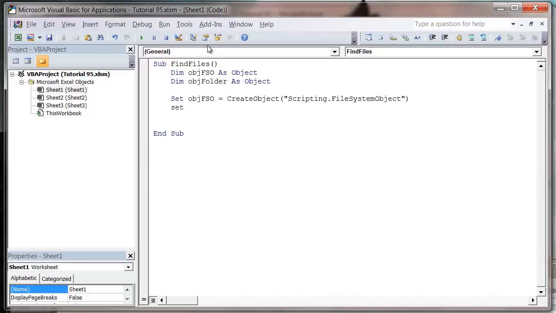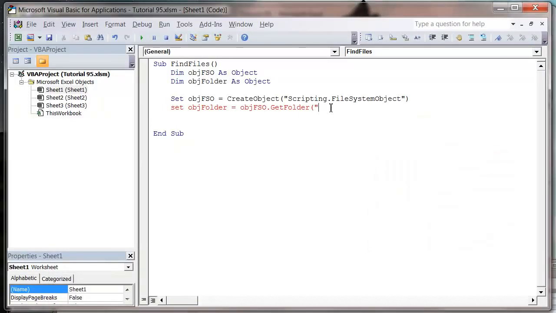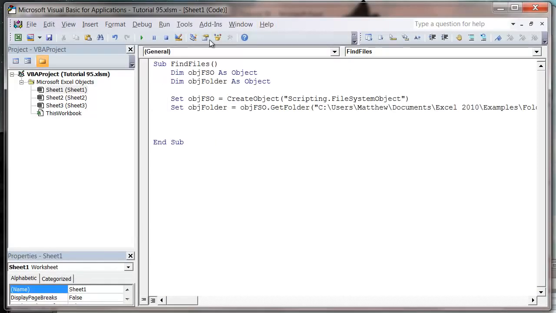So set object folder equals object FSO dot GetFolder, open brackets, and then we want the file path of our folder. So if we go in here and copy that, and there we go, and close brackets.